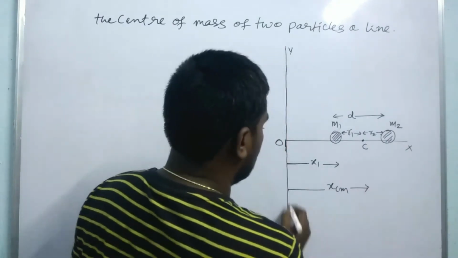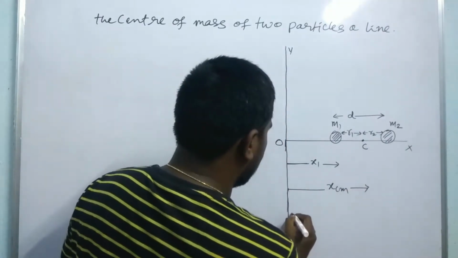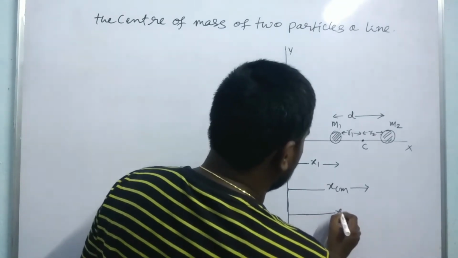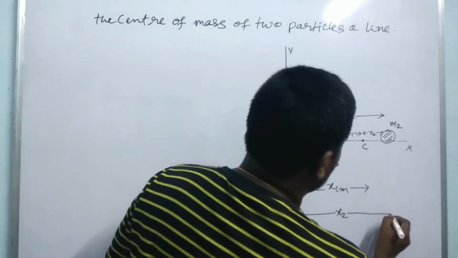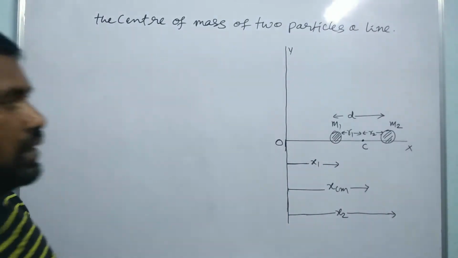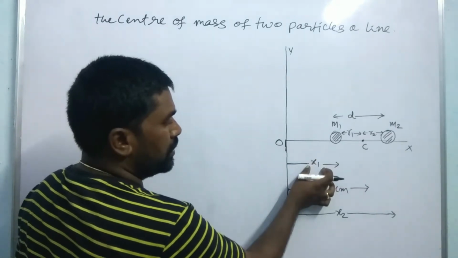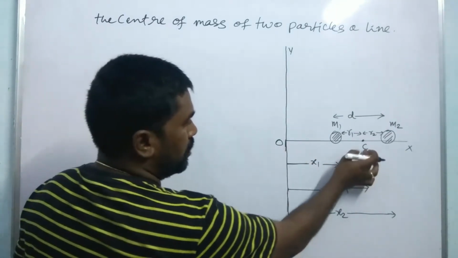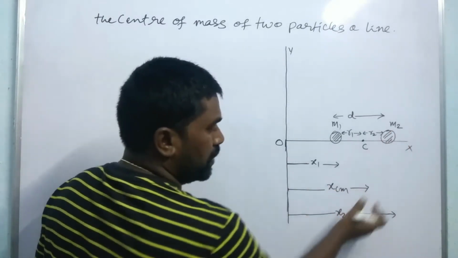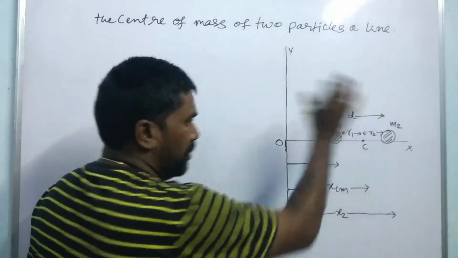This is the center of mass. The second particle, that is m2, has the distance from the origin, that is x2. So this is the origin. Okay, so these are the distances. The first particle is x1 distance from the origin. The center of mass is xcm distance from the origin. The second particle is x2 distance from the origin.